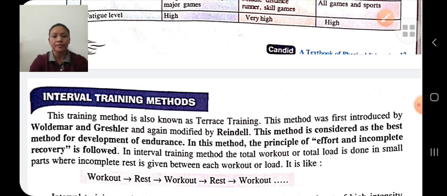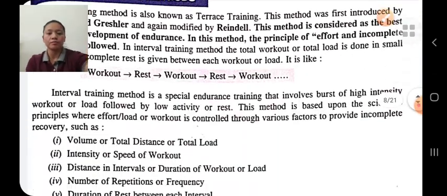The total workout is divided into small parts and incomplete rest is given in between the workout, like workout, incomplete rest, workout, rest, and so on.